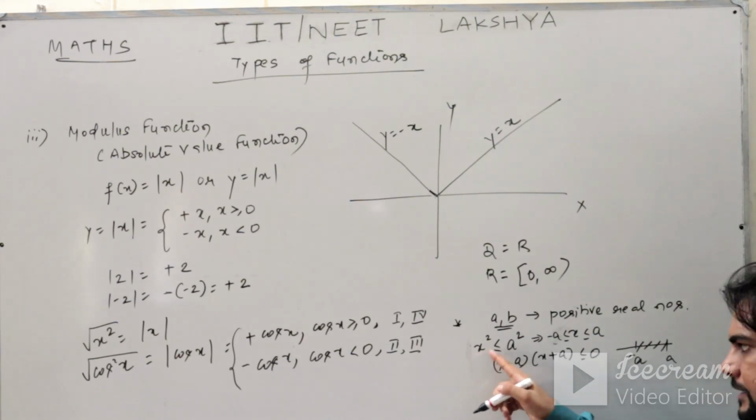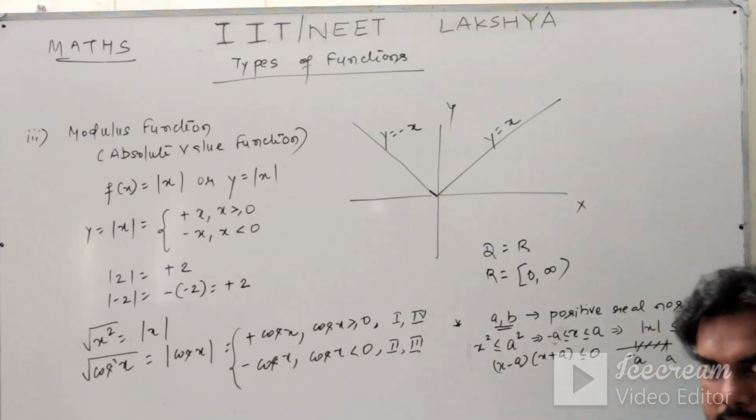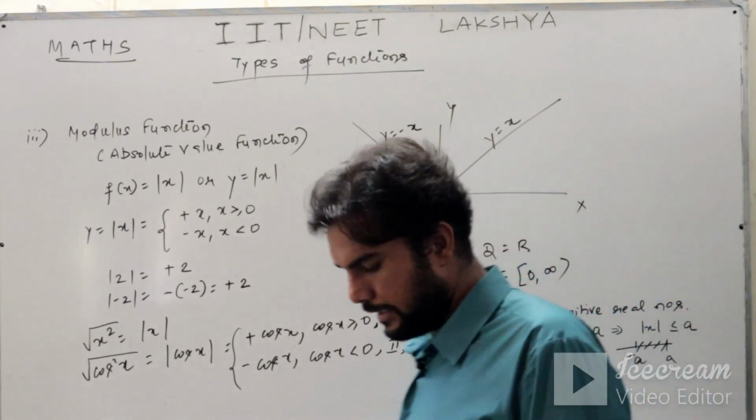X square is less than or equal to a square. So x minus a into x plus a, when it goes to that side, x square minus a square, is less than or equal to 0. Critical points are minus a and a. So x belongs from minus a to plus a, which can be written like this also: mod x is less than or equal to a.